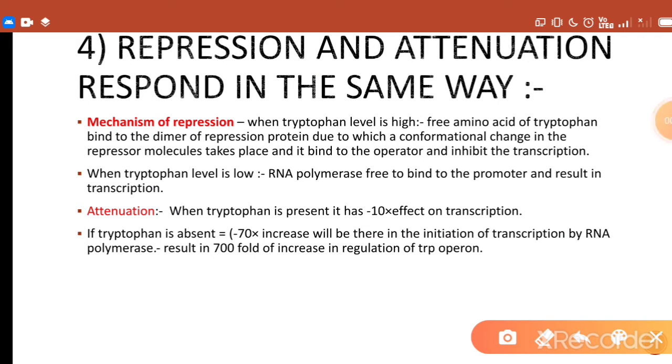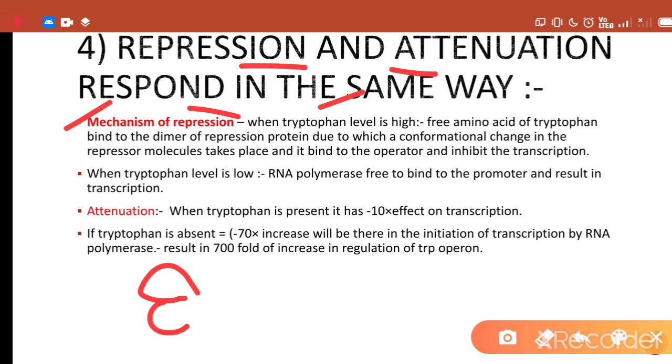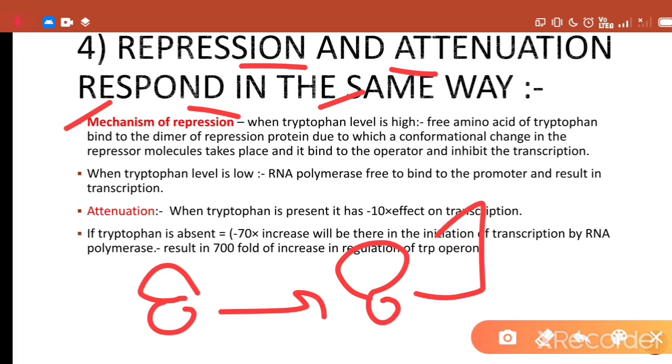Now come to our fourth point. Repression and attenuation respond in the same way. Same way means here they regulate the transcription of different structural genes in the case of the trp operon in the same way. So first we will talk about the mechanism of repression. Here we will study the role of the repressor molecule. As we know, when the tryptophan level is high, the free tryptophan amino acid binds to the dimer molecule of the repressor and results in a conformational change of this repressor molecule, due to which this repressor binds to the operator site and inhibits the binding of RNA polymerase to the promoter.